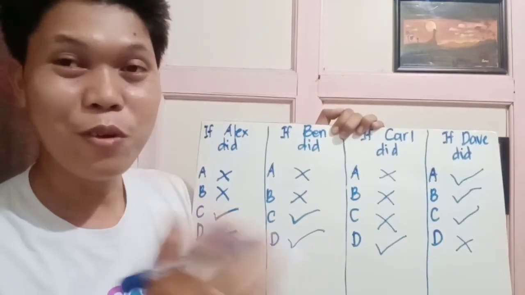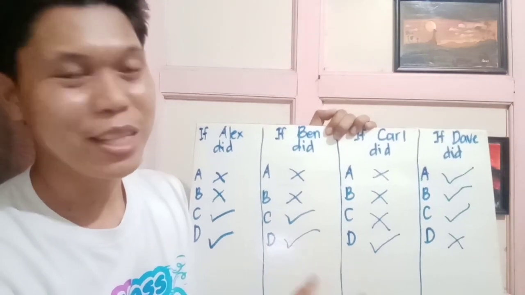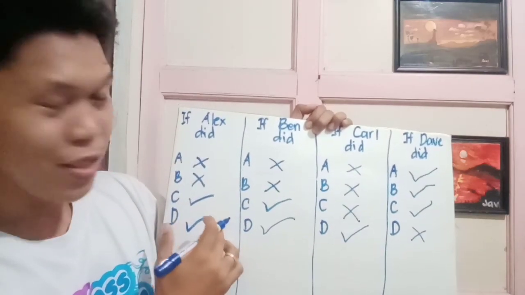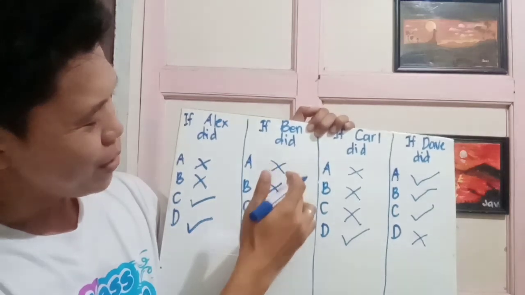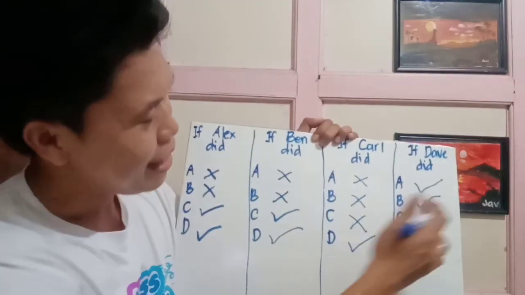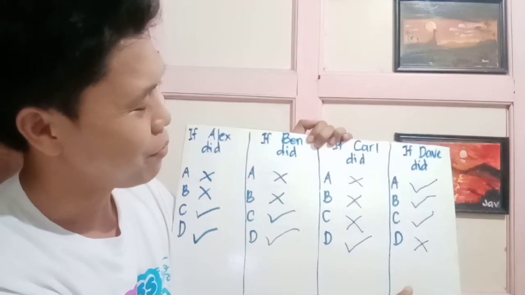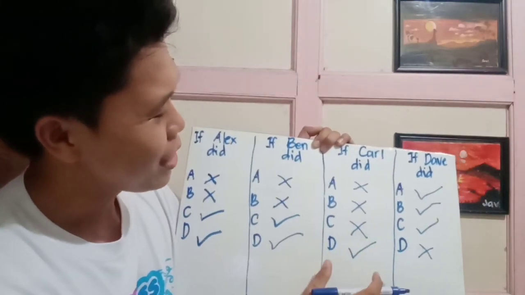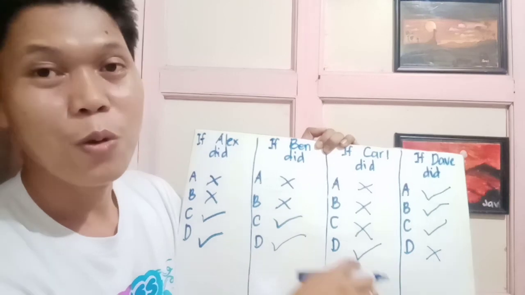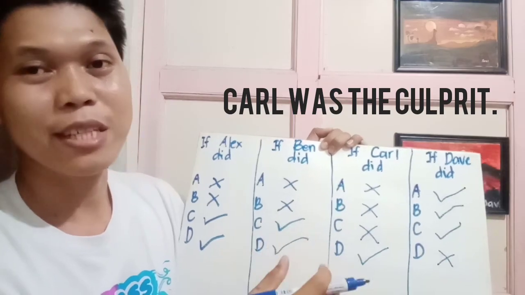What we're going to do is look for an assumption wherein only one of them is telling the truth and the rest are lying. So in this case, there are 2 X's and 2 checks, so obviously it's not. Next, 2 X's and 2 checks, so this is not the assumption that we're looking for. And the other one, 3 checks and 1 X, is not the assumption that we are looking for. It is the assumption that Carl did. There are 3 X's and only Dave is telling the truth. Therefore, we can conclude that Carl was the culprit.